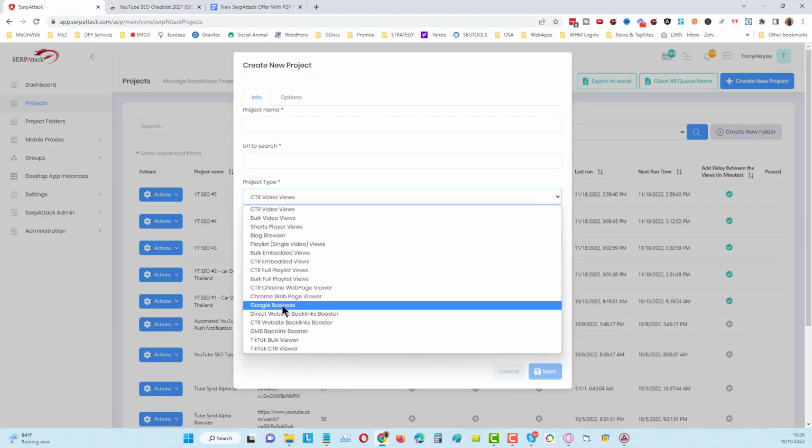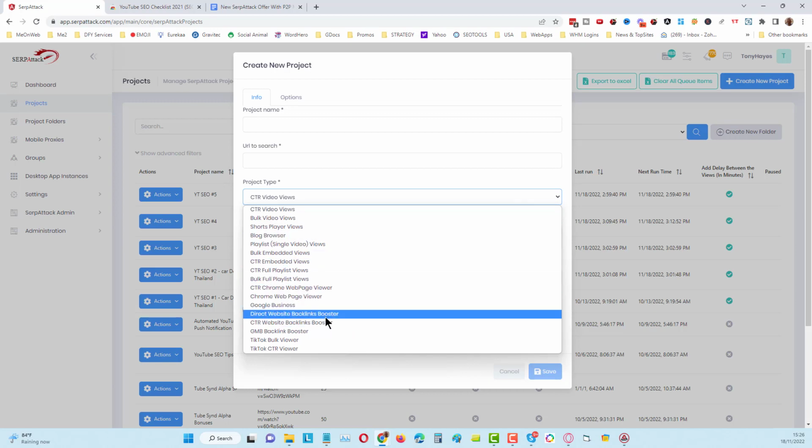Okay, Google My Business, that stuff is still kind of basic. We've got more to add. Direct to website for backlink boosting. That means your backlinks that are linking to your content, we can go there, then do a referral view, and we can do it via CTR as well. So if you've got a backlink linking to your content, whatever that backlink URL is, if it's ranking for anything, you can do the CTR click from the search engines, go through to that page that's backlinking to you. It's going to find your backlink from there, and then click through onto your website or your video and do retention sort of views from that point.